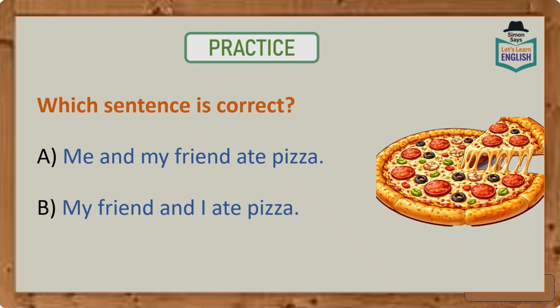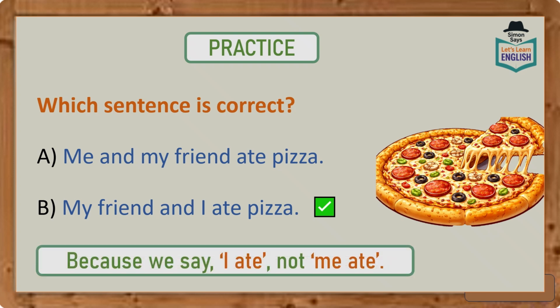Now the correct answer is B. Now that's because we say I ate. We don't say me ate. Remember that the pronoun I is a subject pronoun that does the action.